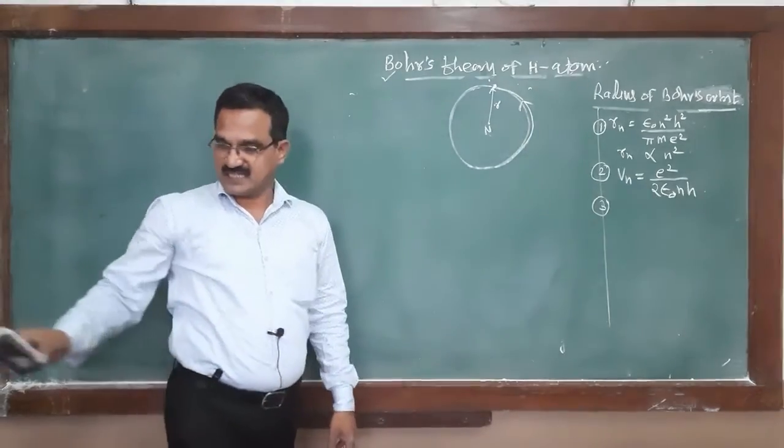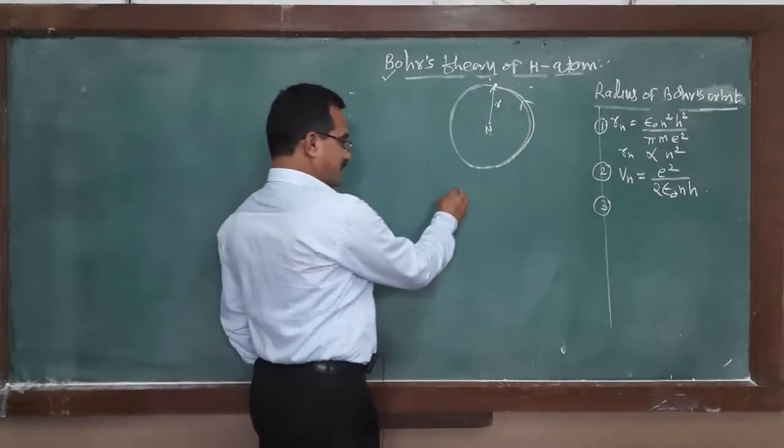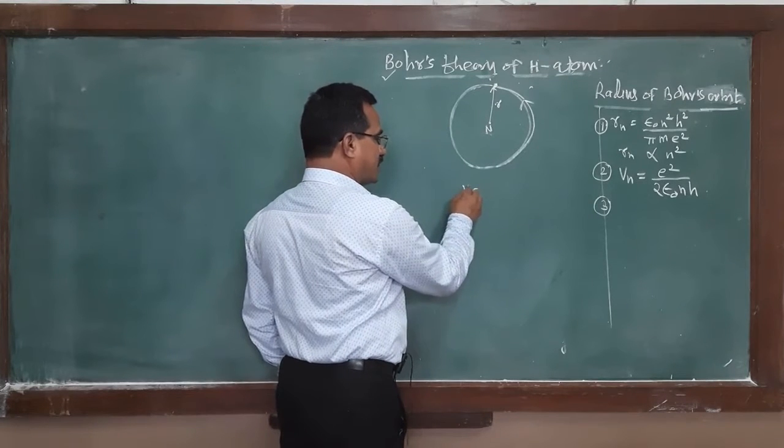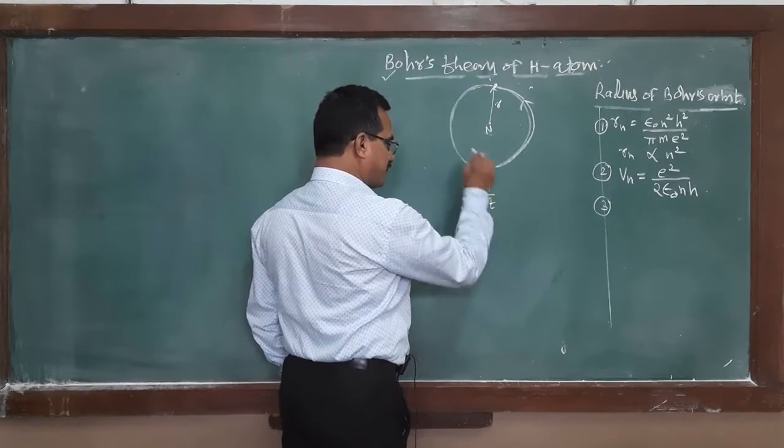We know the basic equation: velocity or speed is equal to distance upon time.